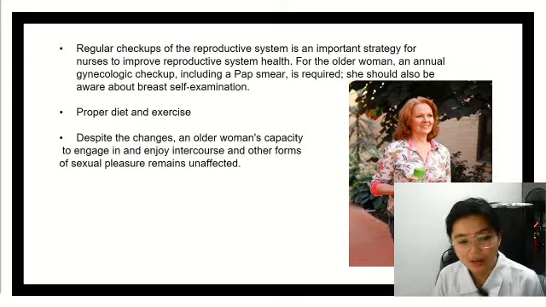Now, despite all these changes mentioned, an older woman's capacity to engage in and enjoy intercourse and other forms of sexual pleasure should remain unaffected.